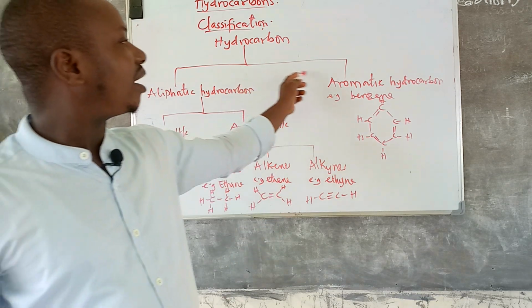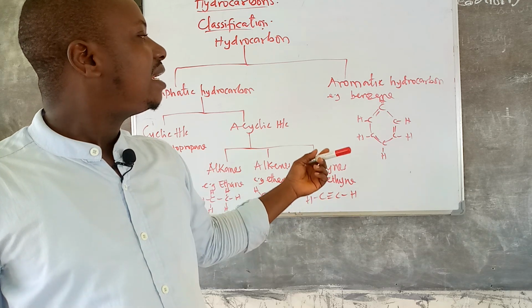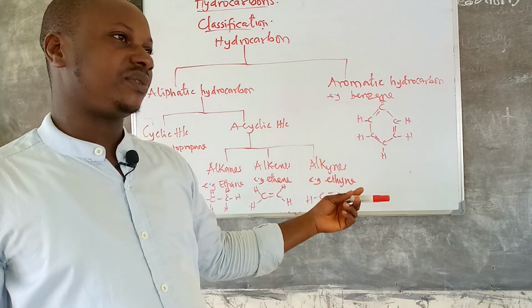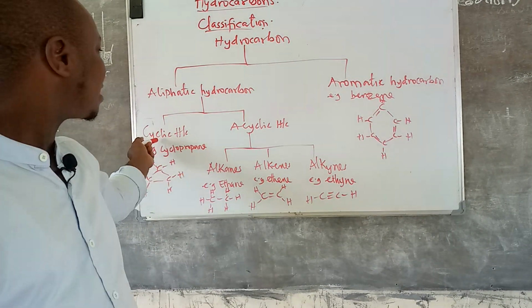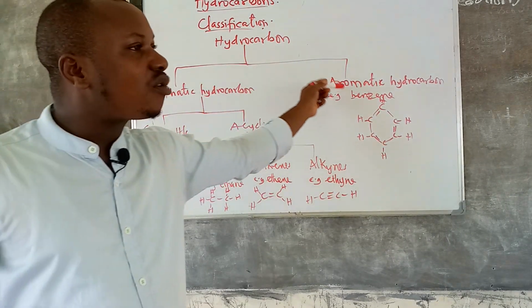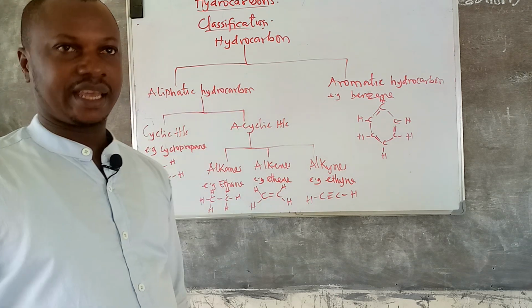And the aromatic hydrocarbon is simply ring compounds. But please don't mistake it for cyclic aliphatic. Both aromatic and cyclic aliphatic form rings.